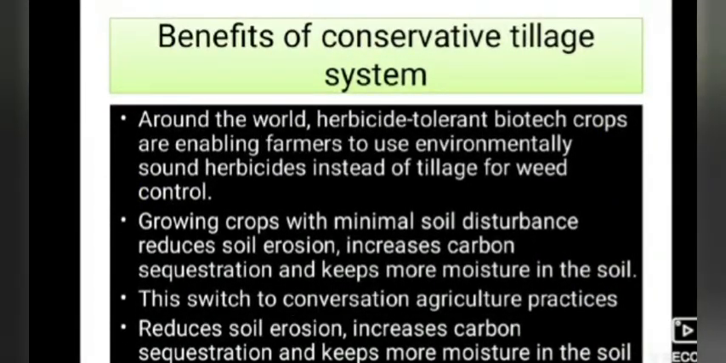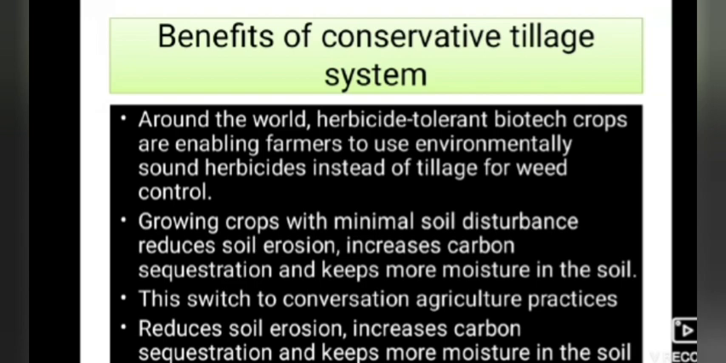Next, moving to the benefits of the conservation tillage system. What were the benefits? Around the world, herbicide tolerant biotech crops are enabling farmers to use environmentally sound herbicides instead of tillage for weed control. We think that we are going to take out all the weed seeds present in the soil before raising the crop.